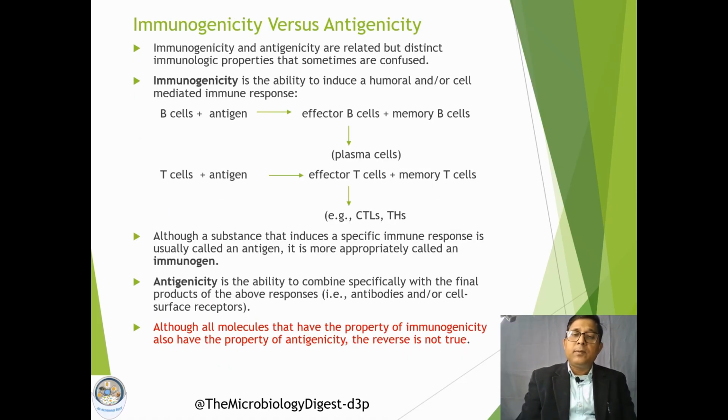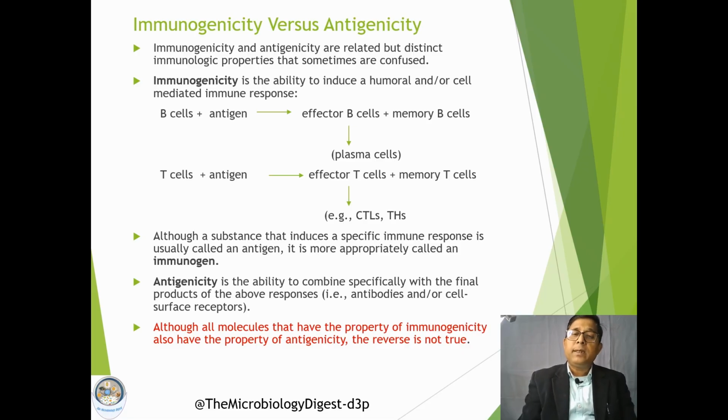Now, we have already discussed the immunogen. Again, there is a difference between immunogenicity and antigenicity. These two terms are very much related, but there are differences. So what is immunogenicity? It is the ability to induce a humoral or cell mediated immune response.